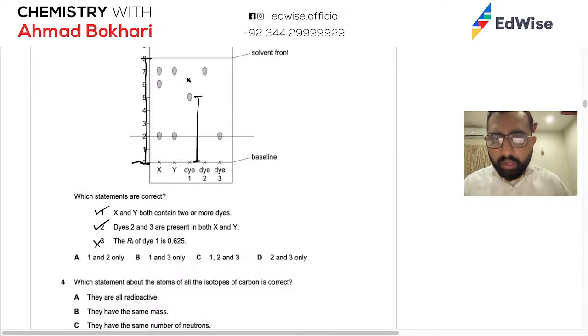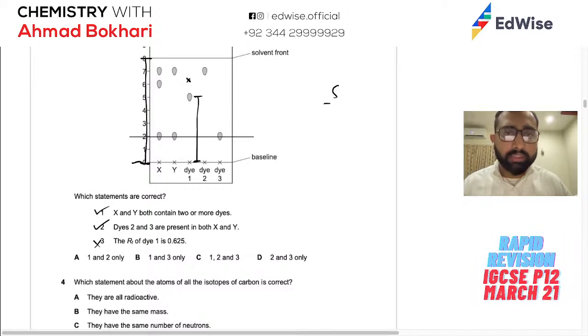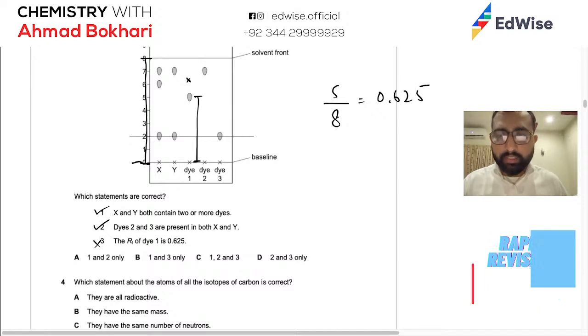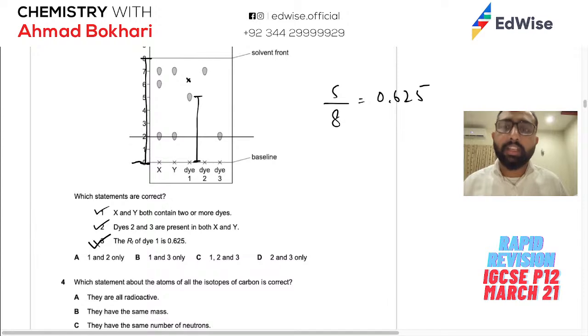So for example this one I assume is at 5 and the total length is 8. So जो भी वो value आती है 5 divided by 8 is 0.625. So this one is also right. Yes, again. Sorry about this. So 1, 2 and 3 should be our answer.